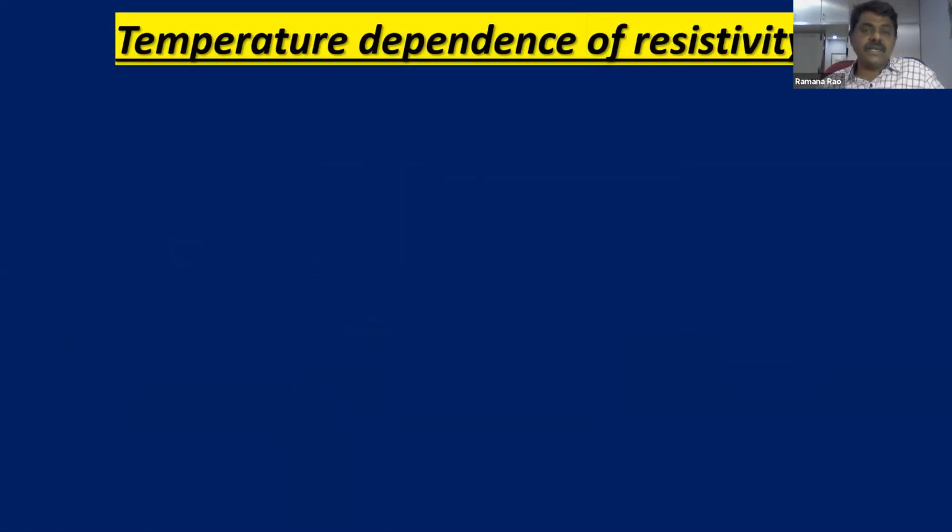Coming to another important and interesting section: temperature dependence of resistivity. In the last class, we learned resistivity is not going to depend on length and area. A very important point: it is independent of geometrical conditions. But on what factors does it depend? Yes, it depends on the nature of the material and temperature. So we are going to understand now how resistivity depends on temperature and nature. That is our topic.